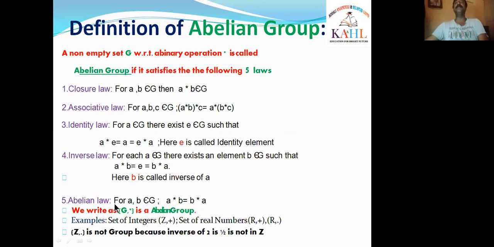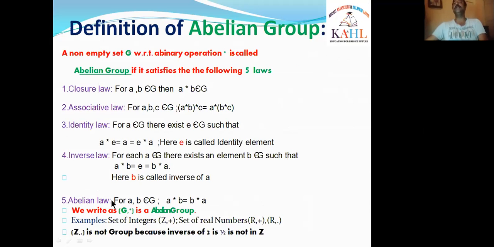What is the abelian law? For any two elements A comma B in G, if A star B is equal to B star A, this LHS is equal to RHS condition satisfied for any two elements A comma B in G, then G is said to have the abelian law.